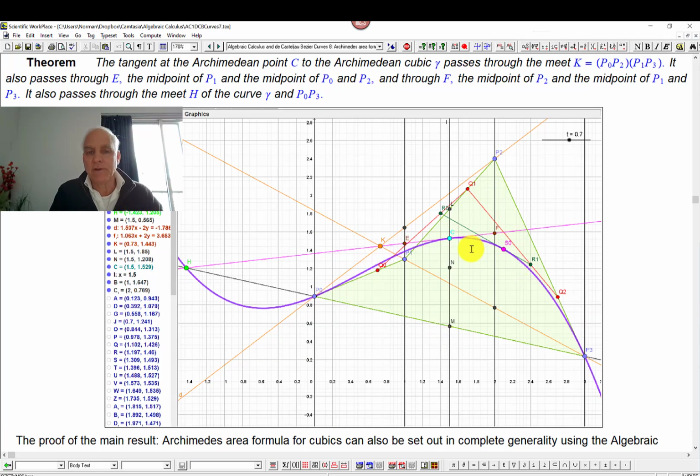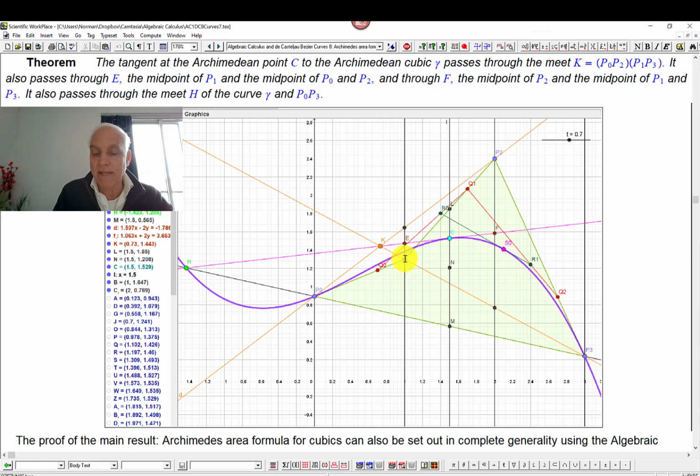Okay, so to illustrate that, I've moved the control points around a little bit. That's easy to do in this case. If I just slide the control points along these vertical lines on which they're sitting, then they'll still have the Archimedean property because I haven't changed the equally spaced lines. So that's what I've done. I've moved P1 down here, and now our polygon is a little bit non-convex, but that's all right.